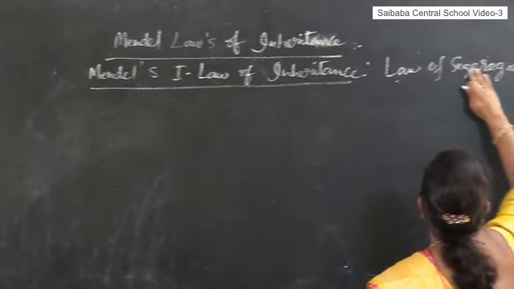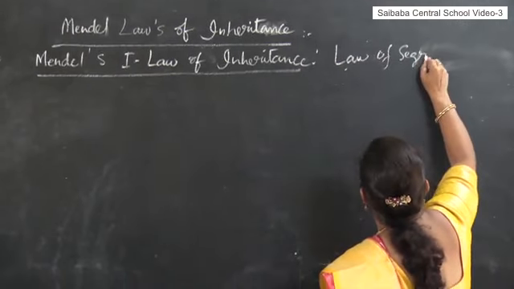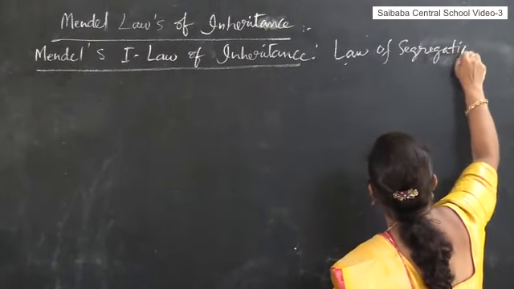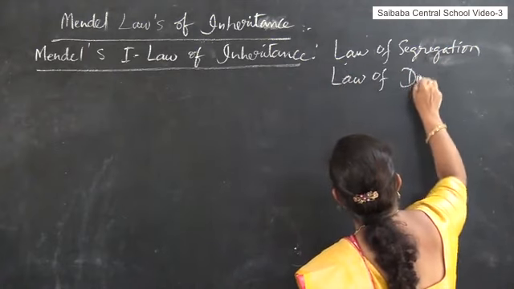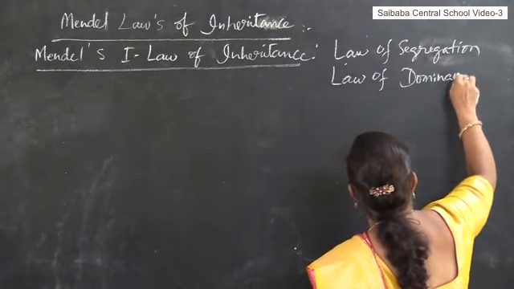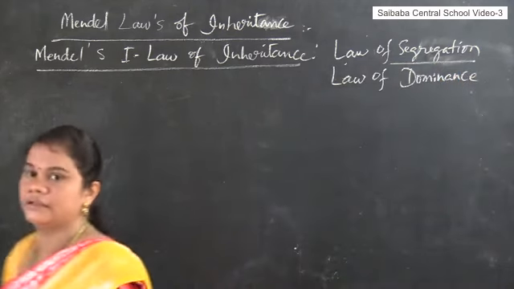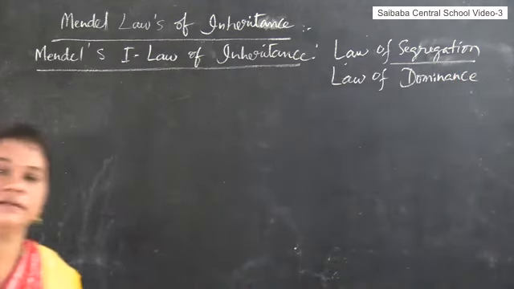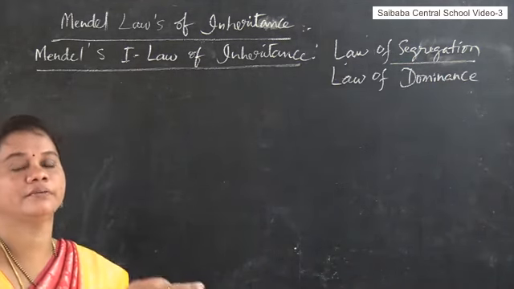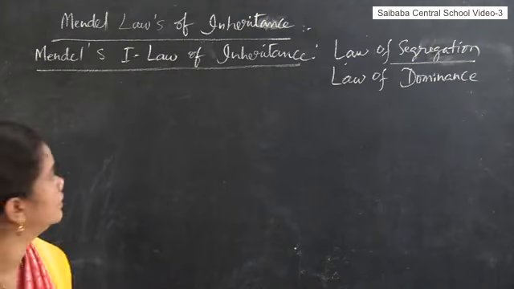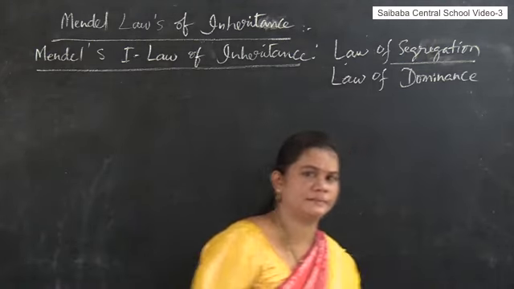Segregation, or law of dominance. So what is the word meaning segregation? Keeping away from the rest. This law is also famously known as the law of dominance.